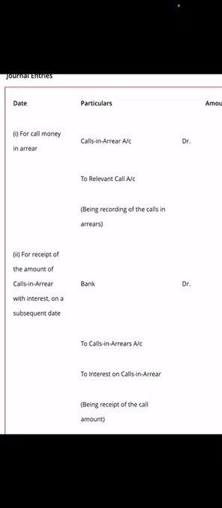So when the shareholder makes the payment of call in arrears together with interest, your journal entry is bank account debited to call in arrears account and to interest on call in arrears account. I hope this much is clear, students.